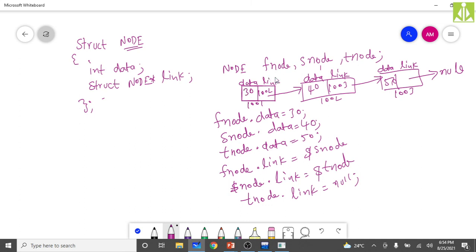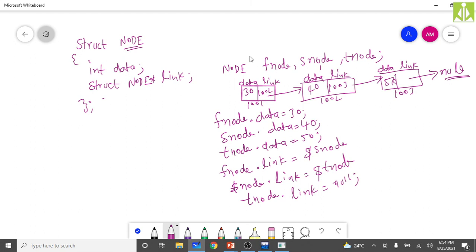So whenever you are creating these nodes inside your memory, what address they will take, we don't know. That's why there is a need to store the address of every second node into the previous node. So here this previous node is holding the address of the next node, and the last node is holding null, so as to indicate the end of this linked list.